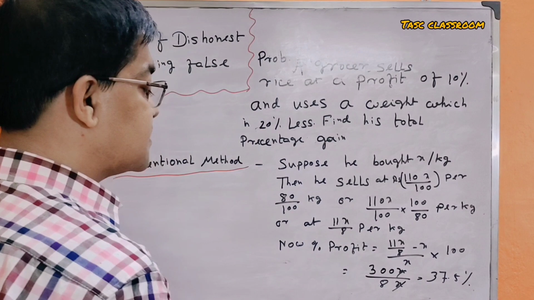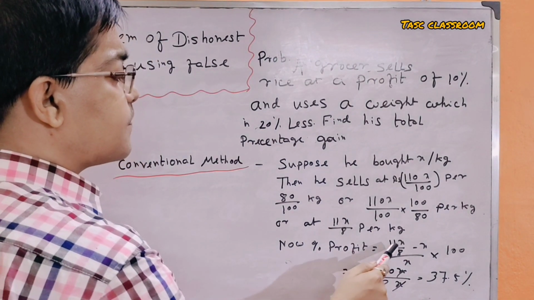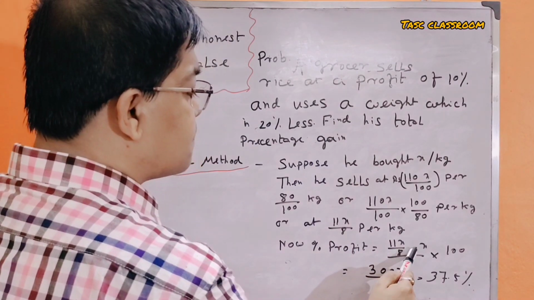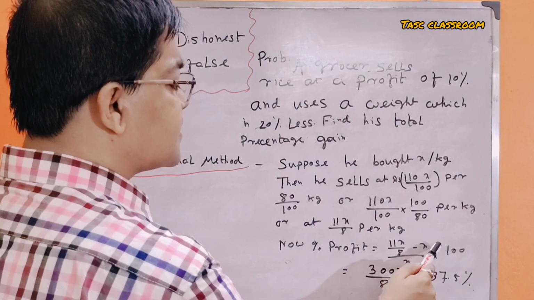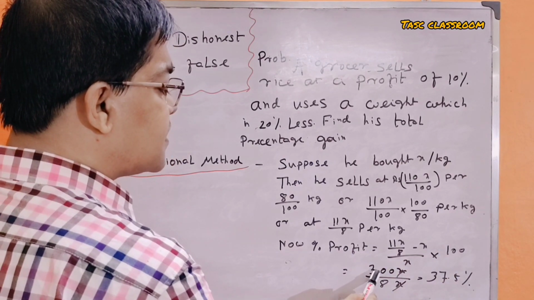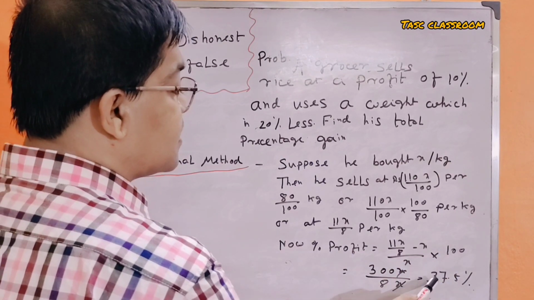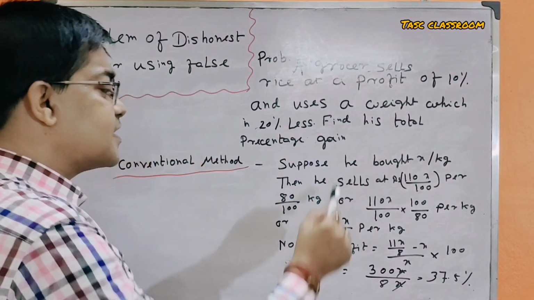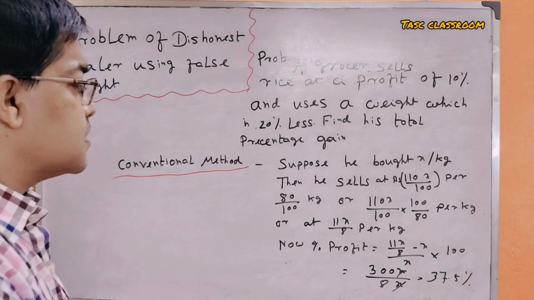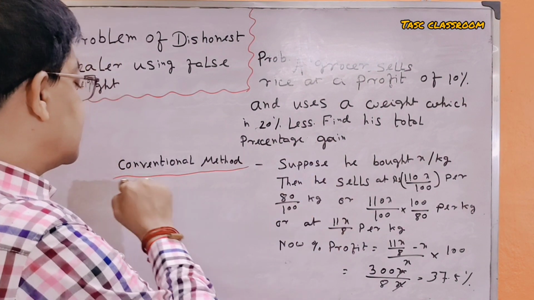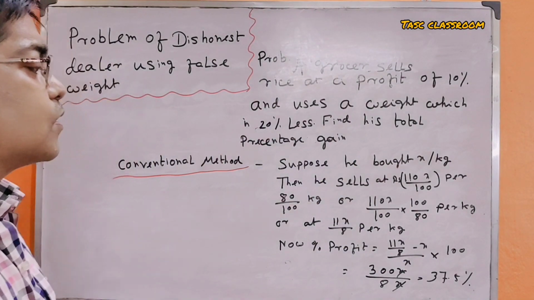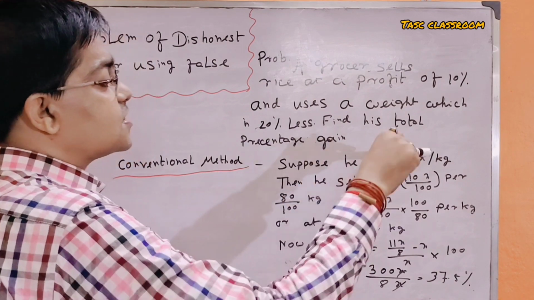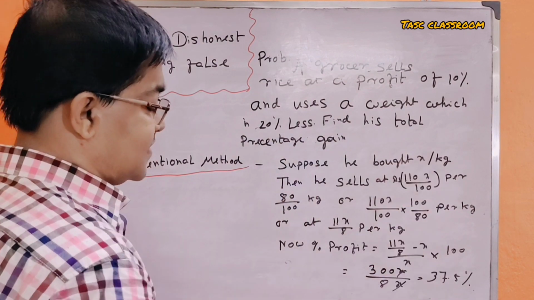at 11x by 8 per kg. Now percentage of profit is 11x by 8 minus x divided by x into 100, which is equal to 300x by 8x, that is 37.5%. This is quite a time-taking method. If we use this conventional method, we can't answer almost any of the questions.